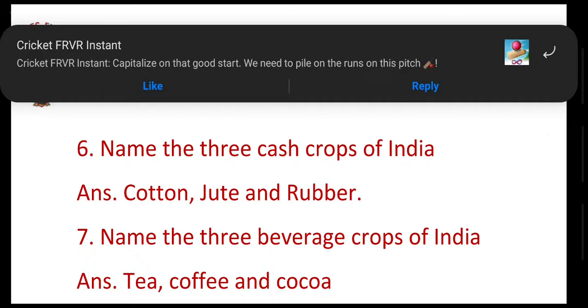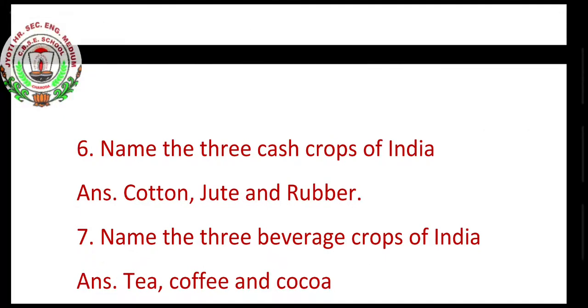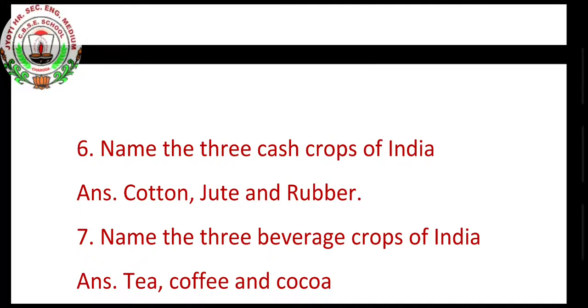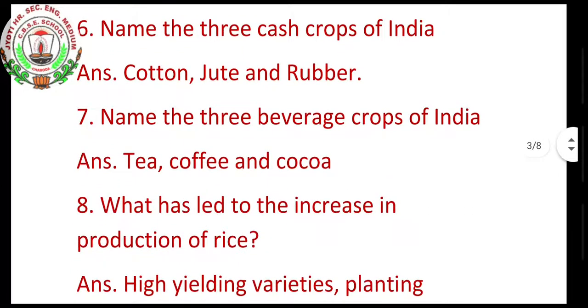Name the 3 cash crops of India. That is cotton, jute and rubber. Name the 3 beverage crops of India. That is tea, coffee and cocoa.